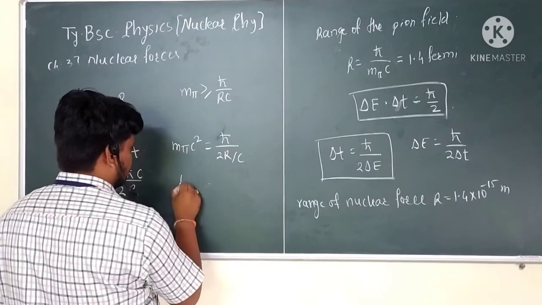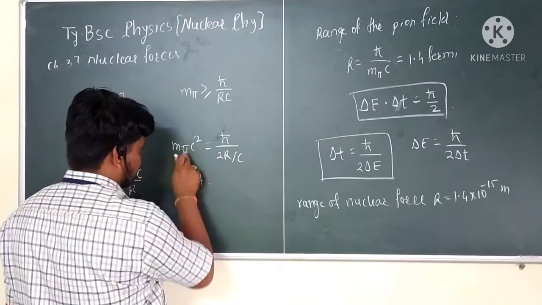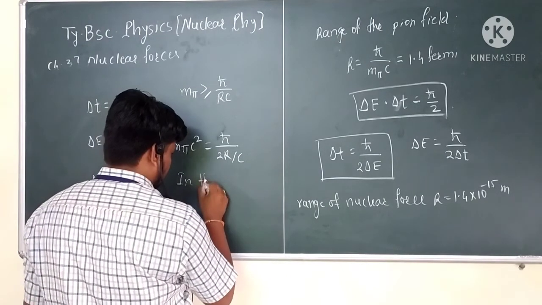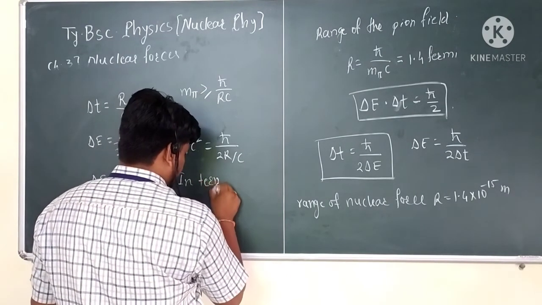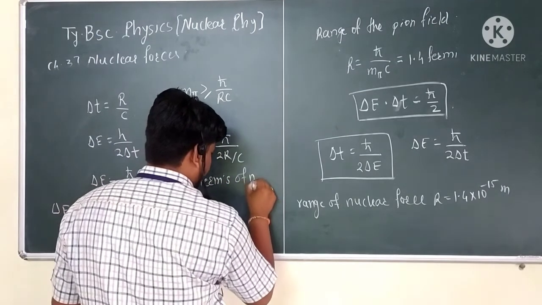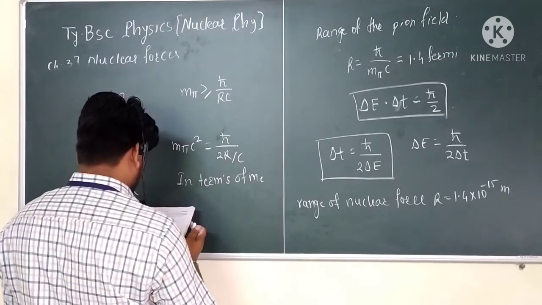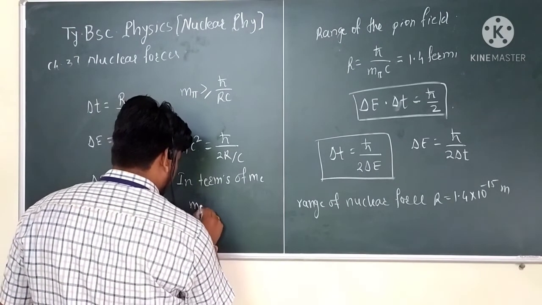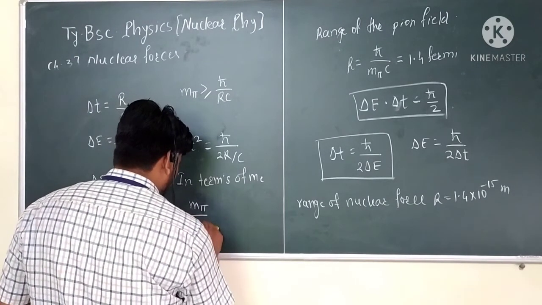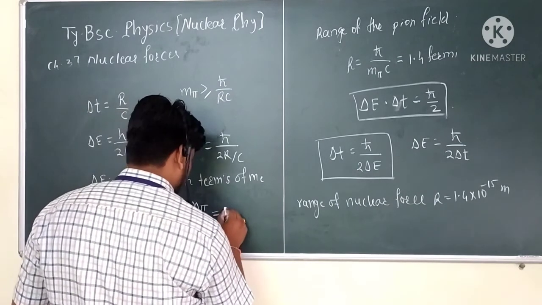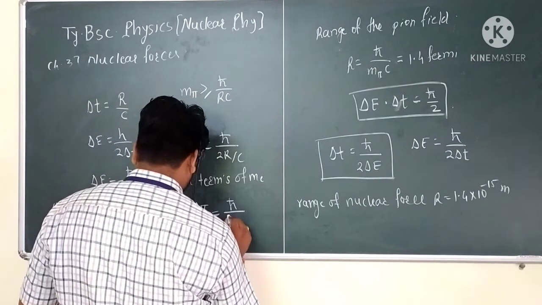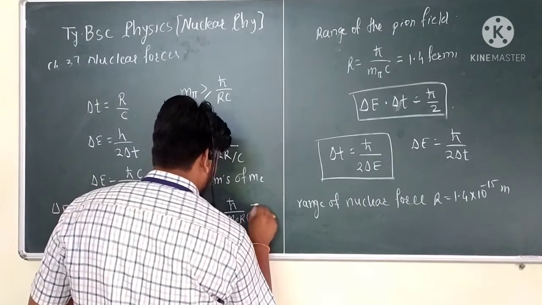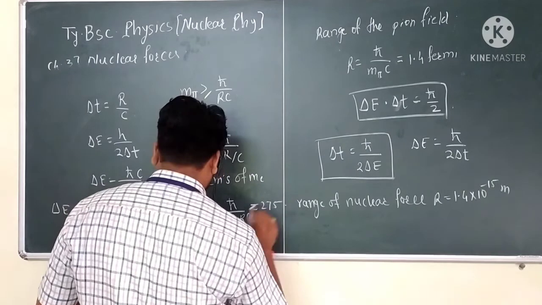If we take this in terms of the electronic mass me, m pi divided by me is equal to h cross upon me into Rc, which is equal to 275.